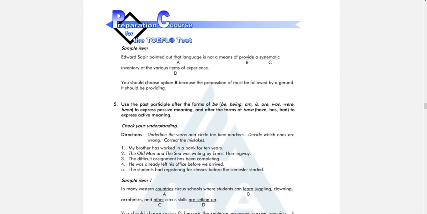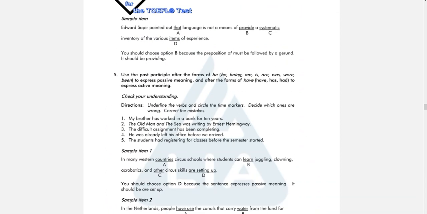Okay, next one, number 5. Here, we use past participle after the forms of be. The forms of be are like be, being, am, is, are, was, were, been. Now this is the form of be. What do we use after be? We can use past participle. Past participle is verb 3. It means if you use to be and then past participle verb 3, it shows passive meaning. Okay, it shows passive meaning.